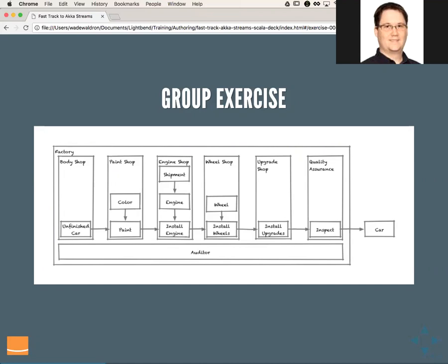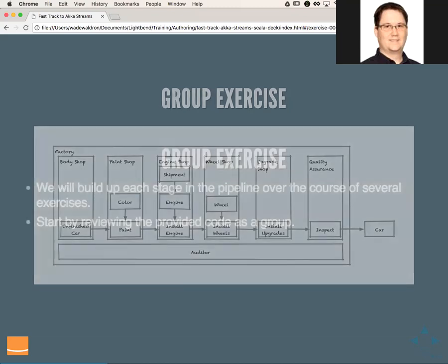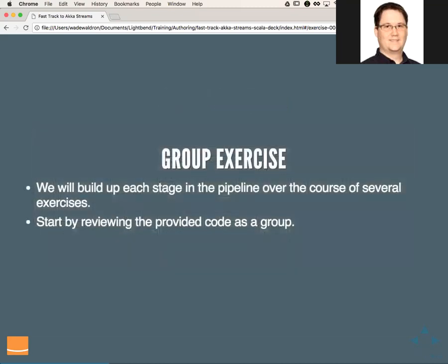So we have wheels getting installed, and we have upgrades getting installed, and we have inspections being performed. And then we have an auditor, and the auditor just provides functionality that allows you to audit portions of the pipeline, either by doing counts to see if the counts match what you expect, or by logging information about it. The end result of this, though, is we're going to take an unfinished car and we're going to produce a finished car. So we will build up each stage of the pipeline over the course of several exercises. We're going to start now by reviewing the provided code as a group.